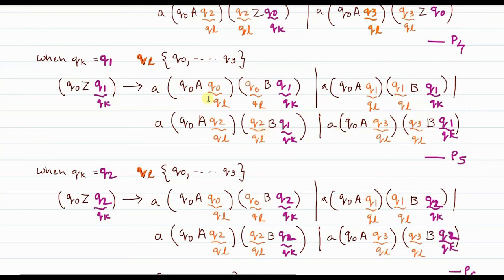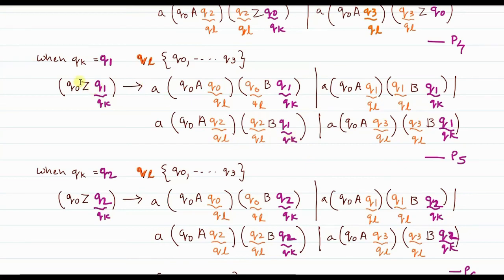In the first term Ql is Q0, in the second term Ql is Q1, in the third term Ql is Q2, and in the fourth term Ql is Q3. Whereas wherever Qk occurs in the second production, that is P5, Qk takes the value Q1. So Q1, Q1, Q1 and Q1.